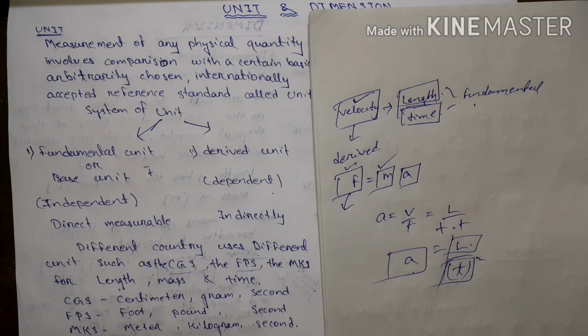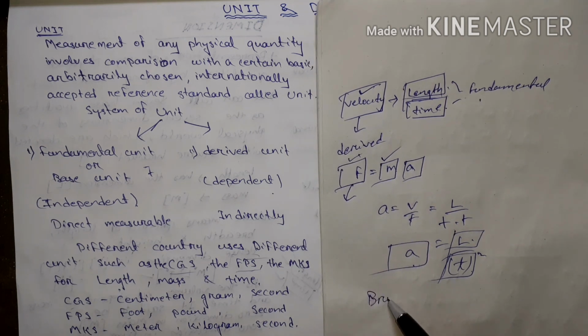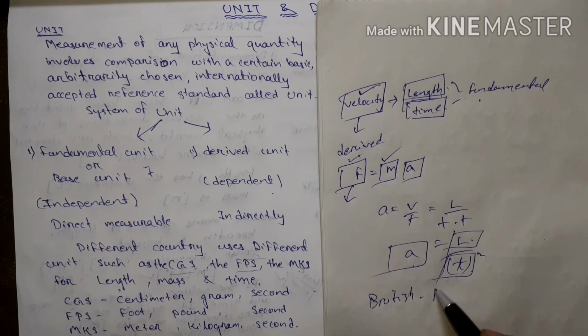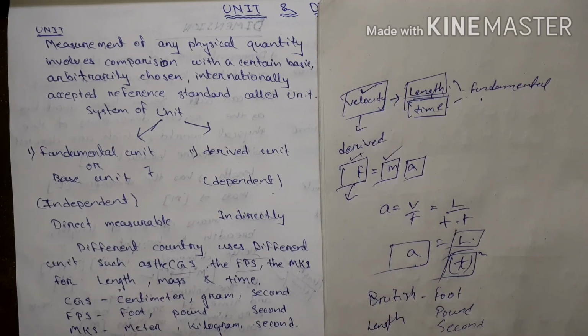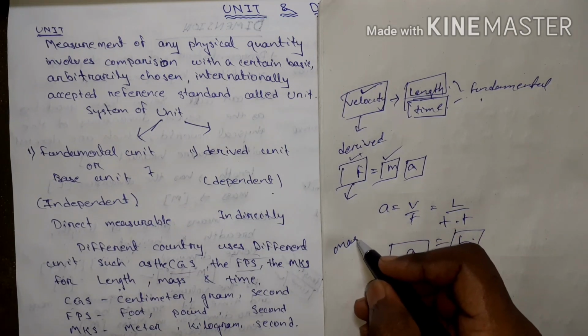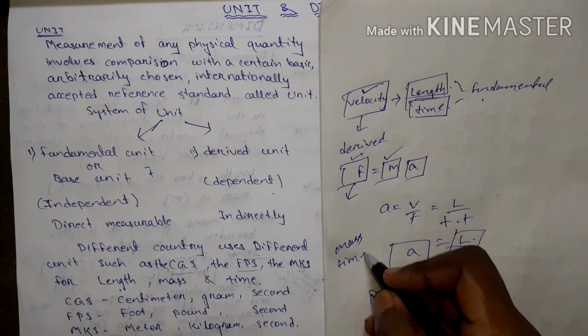Different countries have different unit systems. Such as British countries measure foot as distance, pound as mass and second as time. So different countries have different unit systems, such as CGS system, FPS system, MKS system, to measure length, mass and time.